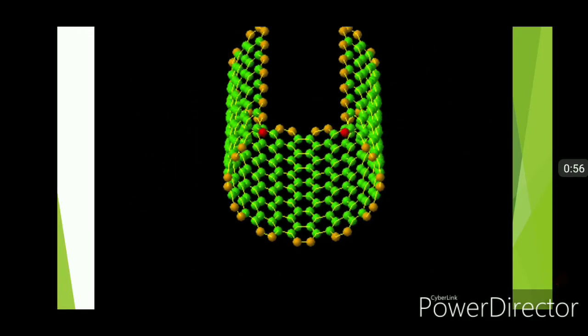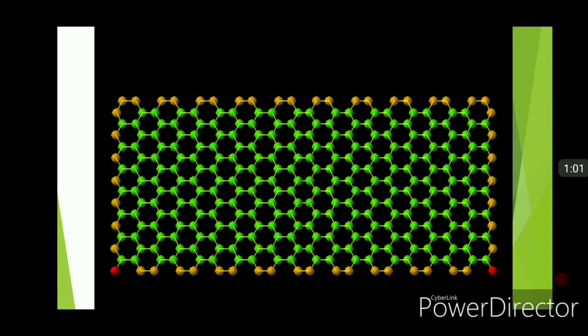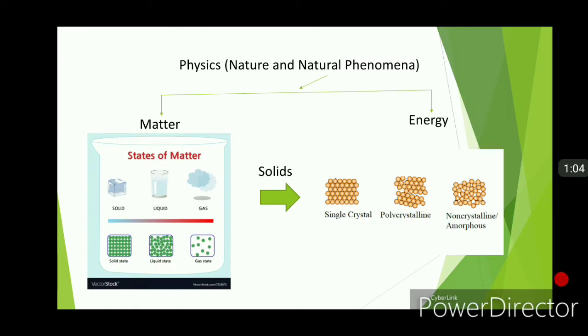Today we will discuss fundamental concepts of crystallography under the chapter Crystal Geometry and Structure. Friends, as we know, nature manifests itself into two forms, that is matter and energy. Matter is usually regarded to exist in three states, that is solid, liquid and gaseous states. As the atoms or molecules in solids are attached to one another with strong force of attraction, the solid maintain a definite volume and shape.